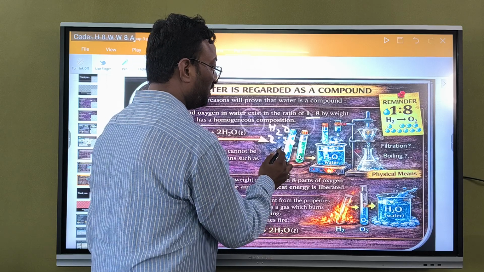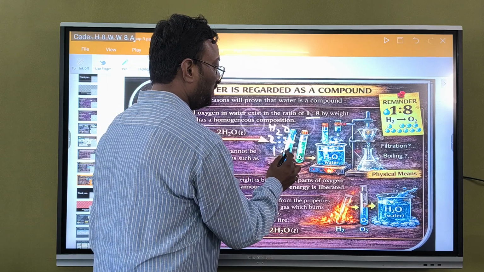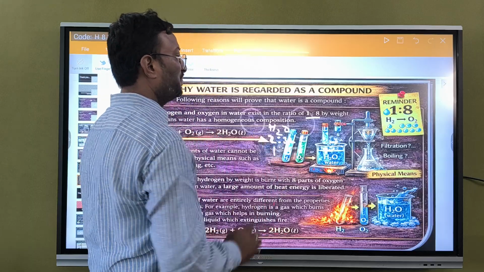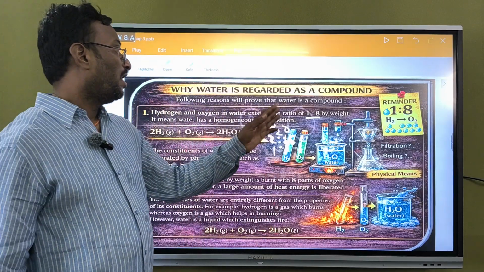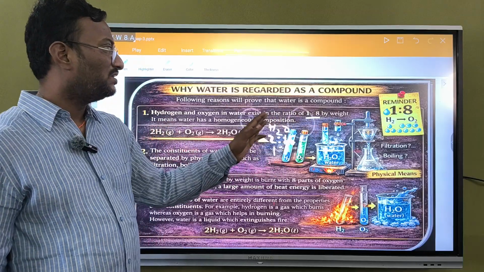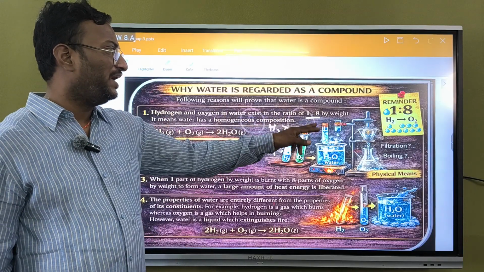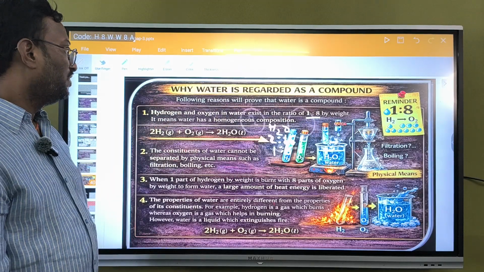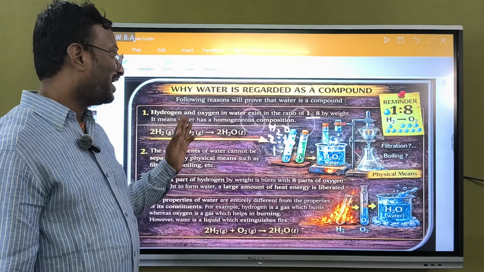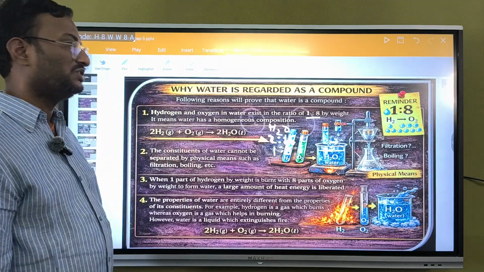Dividing that, you get the ratio 1:8. So the hydrogen and oxygen ratio is 1:8 by weight. It means water has a homogeneous composition.